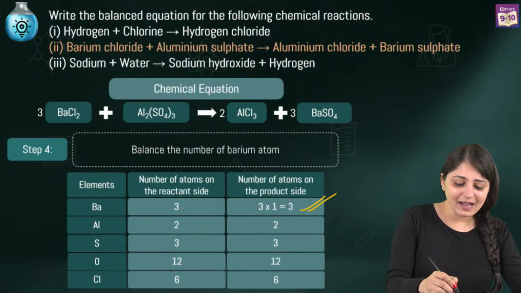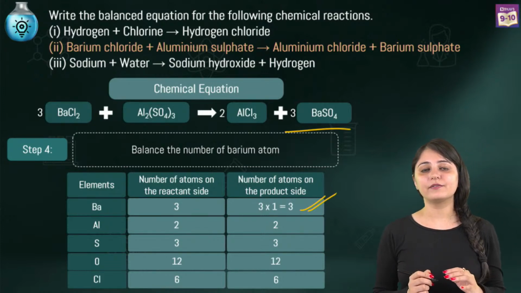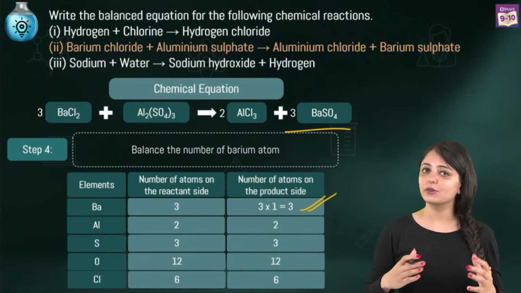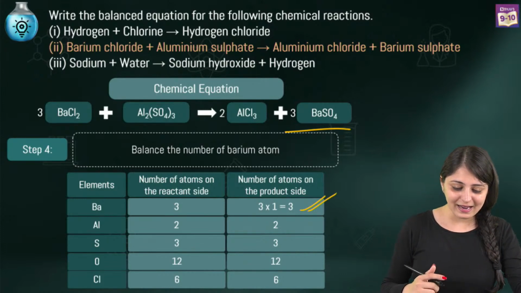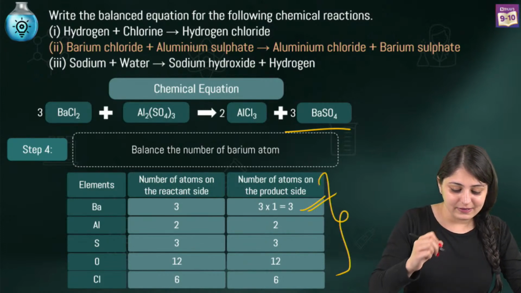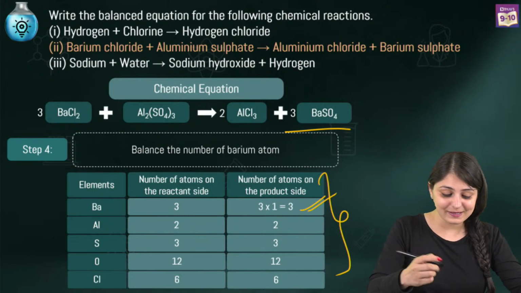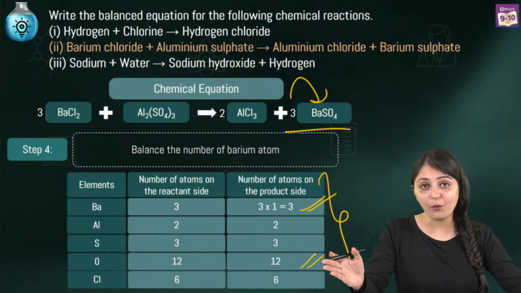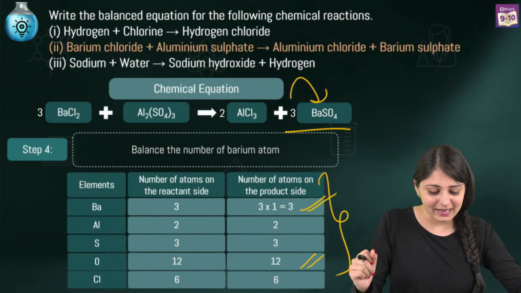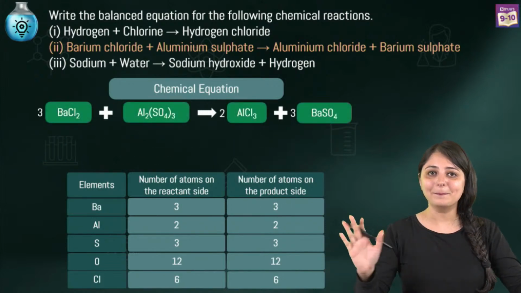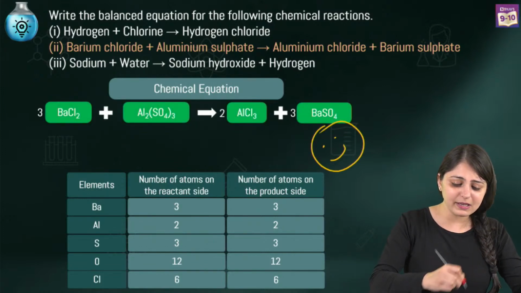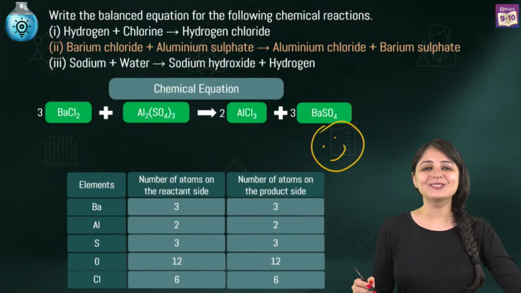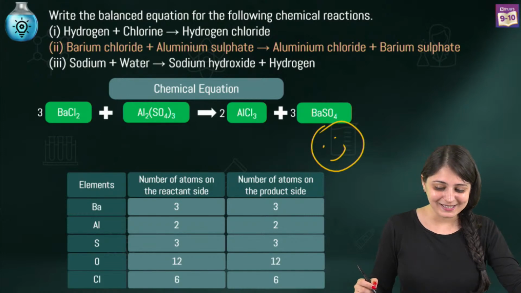So we have this 3 barium sulfate. So this 3 is with barium also, sulfur also, oxygen also. Based on that, we have changed the number of oxygen atoms as well. We've made it 12. Why? Because now this is 3 into 4. That is 12. And there you go. This equation now is completely balanced. So I can make a big smiley face over here, because now this equation is balanced.